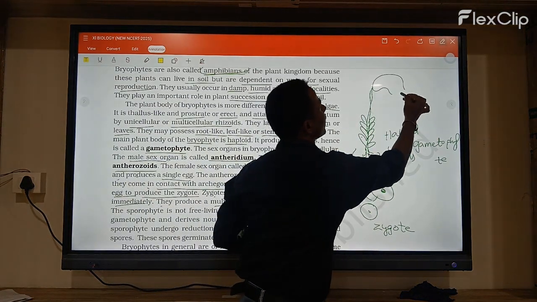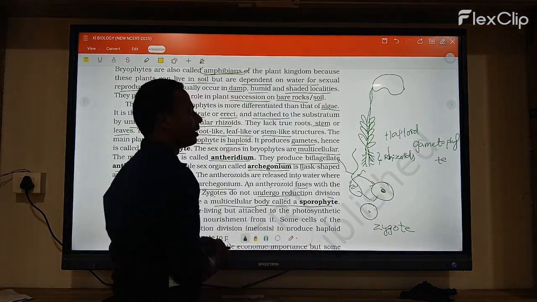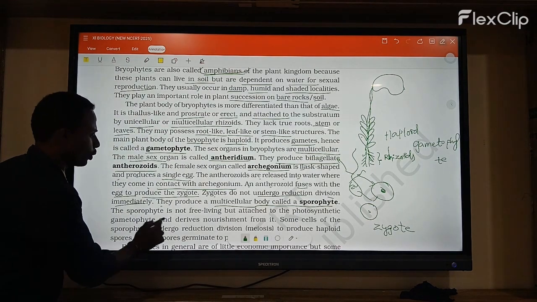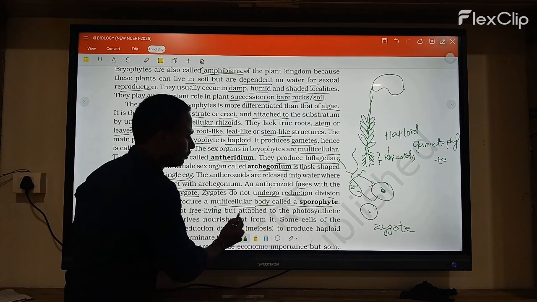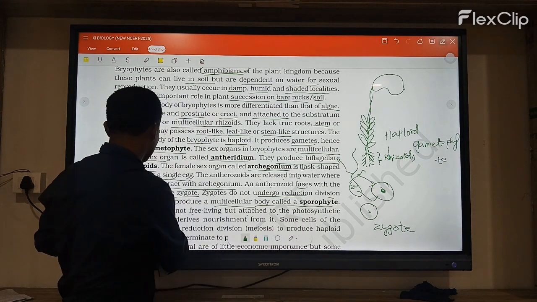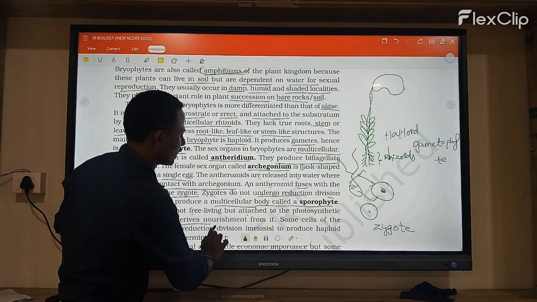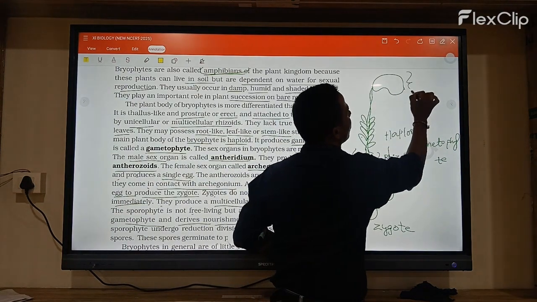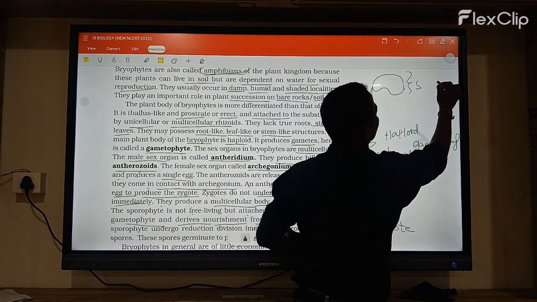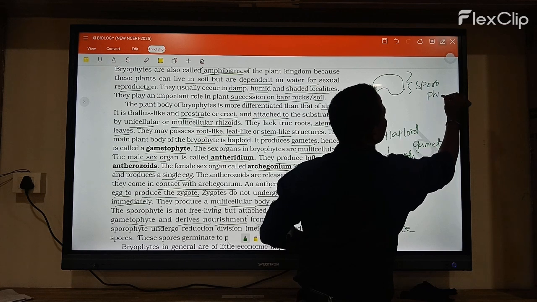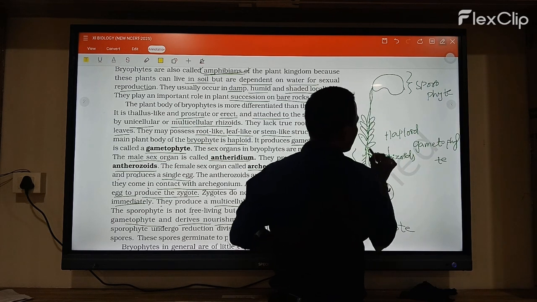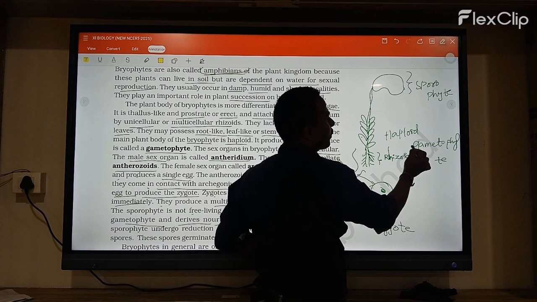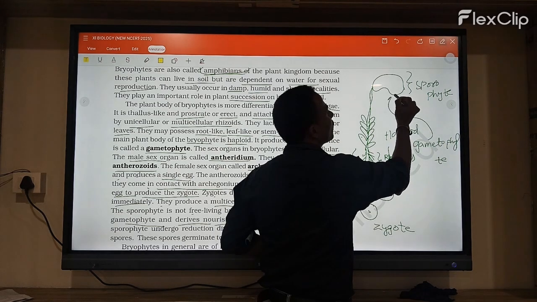The sporophyte gets produced as a multicellular structure. The sporophyte is not free living, but is attached to the photosynthetic gametophyte, which derives nourishment for it. So this part here is completely the sporophyte, and the gametophyte supplies food to be taken up by this sporophyte.